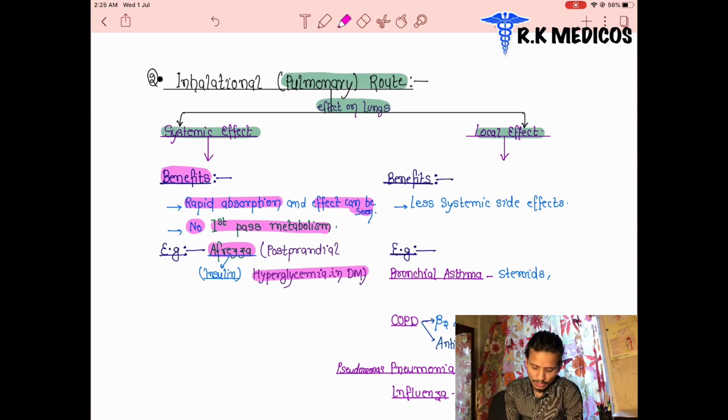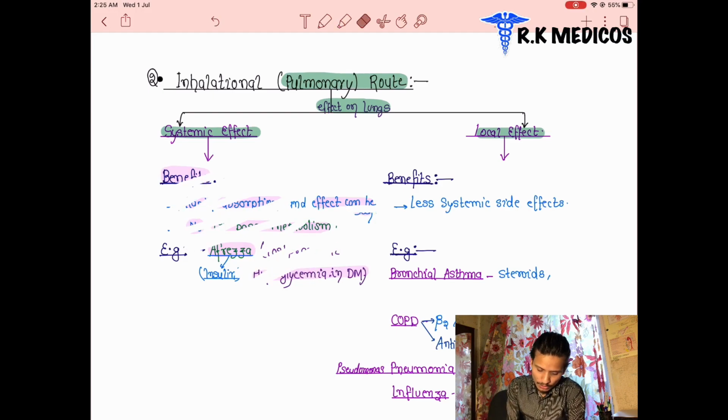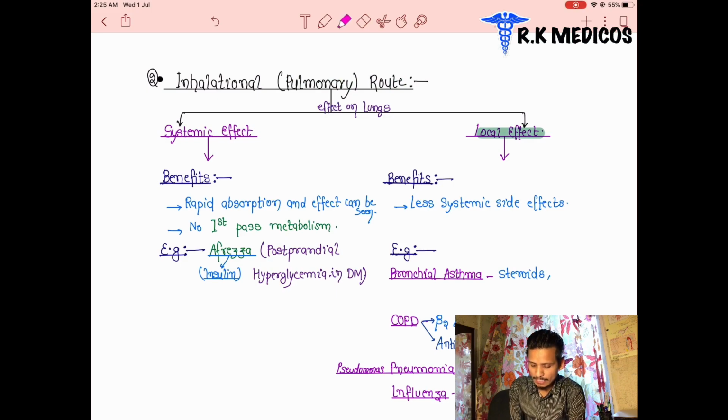Next is the local effect of these inhalational drugs. What is the local effect? In these drugs, the benefit is fewer systemic side effects. The side effects are very few. When the drug is given locally, or the local effect is shown, the drug is not going everywhere in the body. Its effect will be in a specific region. It's not going to different parts of our body.